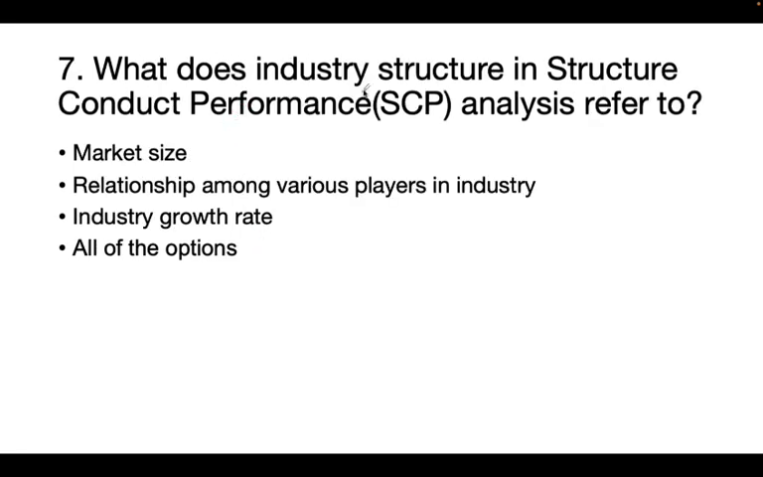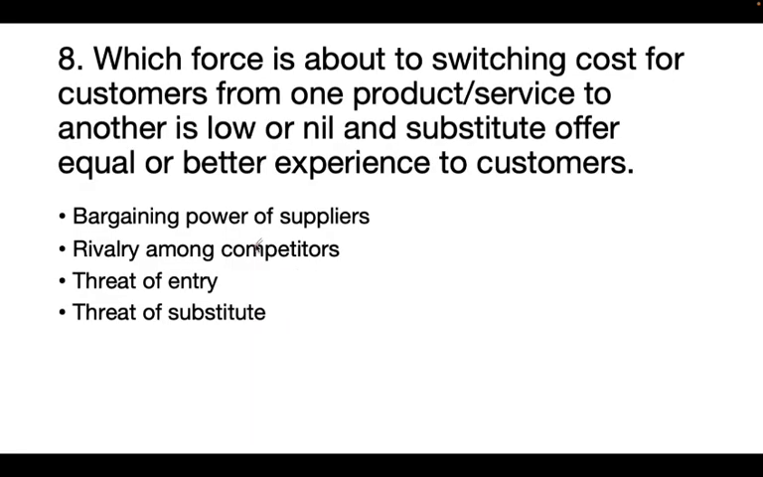Next question. What does industry structure in structure conduct performance SCP analysis refer to? Option A. Market size, relationship among various players in industry, growth rate, all of the options. So the correct answer is all of the options. Next question. Which force is about switching cost for customers from one product or service to another is low or nil and substitute offer equal or better experience to customer? Options are bargaining power of suppliers, rivalry among competitors, threat of entry, threat of substitute. So the correct answer is threat of substitute.